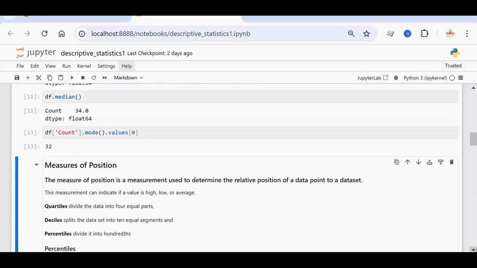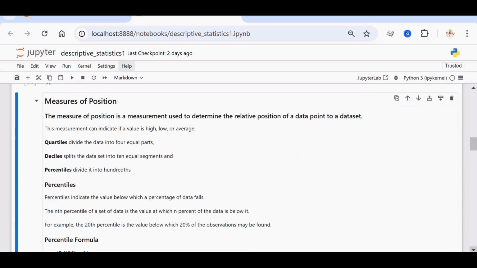Okay, now let's move on to measures of position. They determine the relative position of a particular data point in a data set. This measurement can indicate if a data value is high, low or average. Okay, there are 3 categories: quartiles, deciles and percentiles. Quartiles means we are dividing the data into 4 equal parts. Deciles means splitting the data set into 10 equal segments, and percentile means dividing it into hundreds. So percentile is the commonly used measurement in statistics.